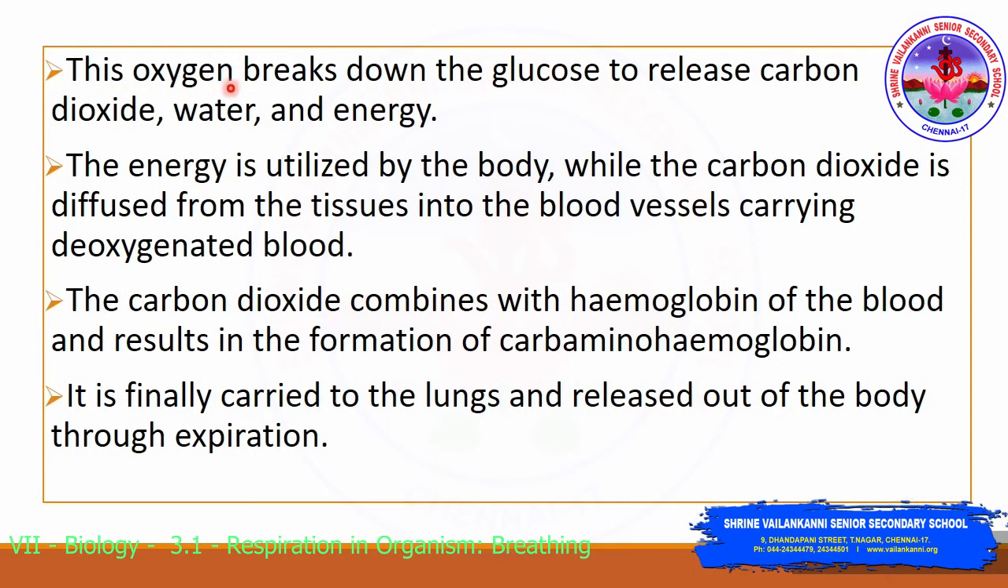The oxygen in the tissue breaks down the glucose to release carbon dioxide, water and energy. The energy is utilized by the body while the carbon dioxide is diffused back from the tissue into the blood vessels which carry the deoxygenated blood. The carbon dioxide combines with the hemoglobin of the blood and results in the formation of carbaminohemoglobin. This complex is finally carried to the lungs and the carbon dioxide is released out of the body through expiration.